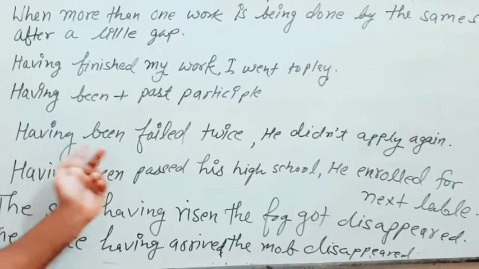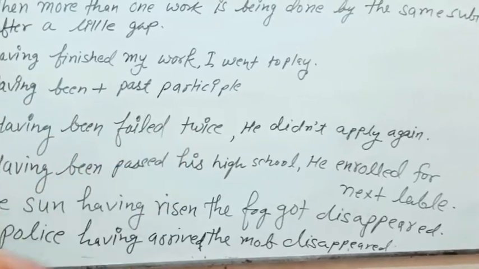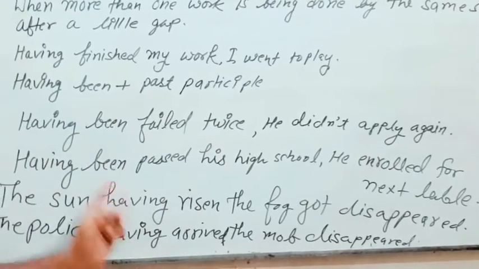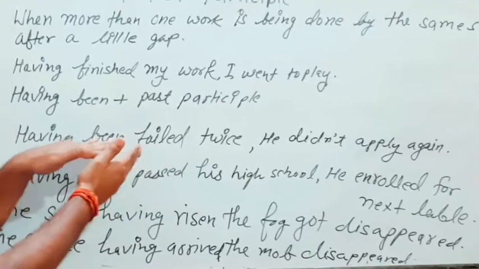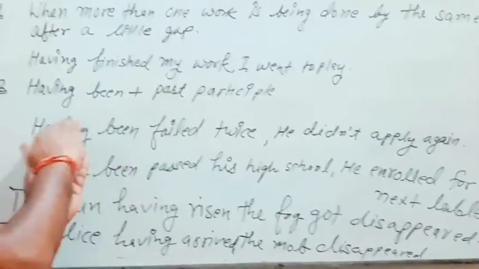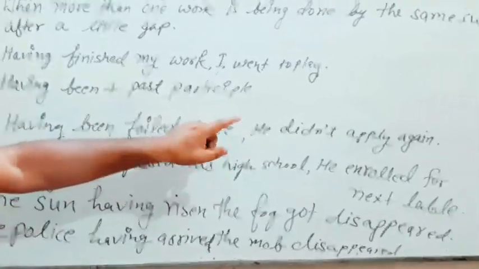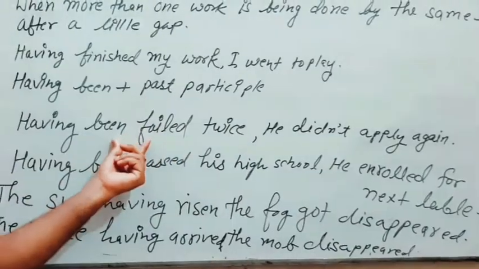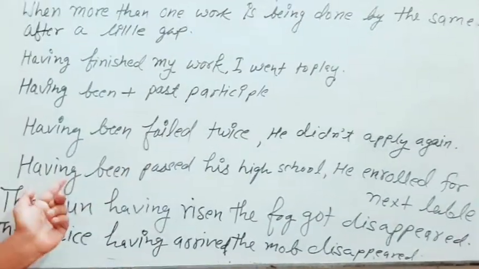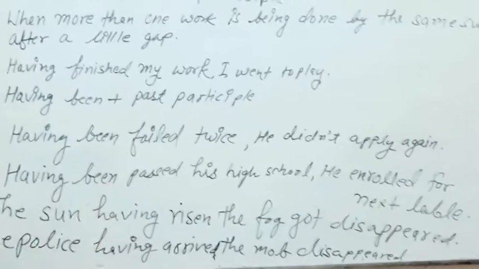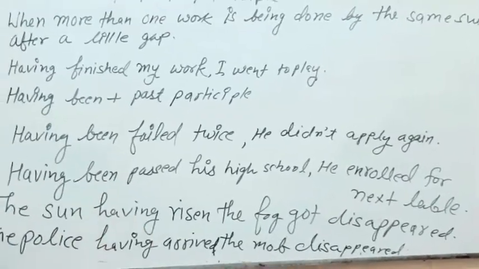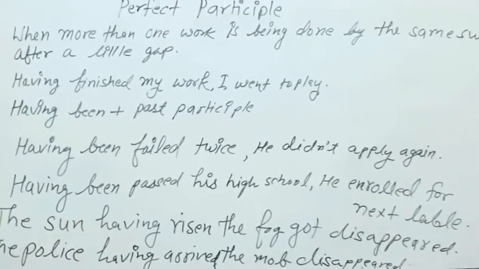Just see, having been failed twice, he didn't apply again. After this work is completed, then another work gets started, but it is in passive format. Okay. Now one more example, having been passed his high school, he enrolled for next level.